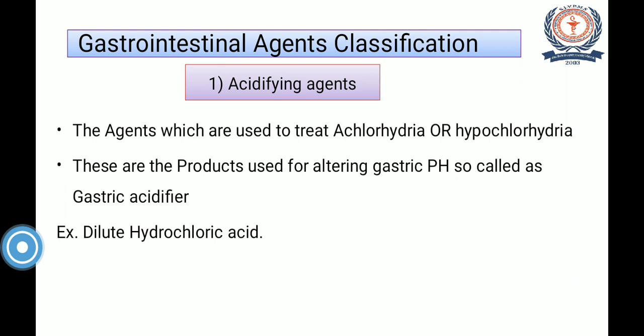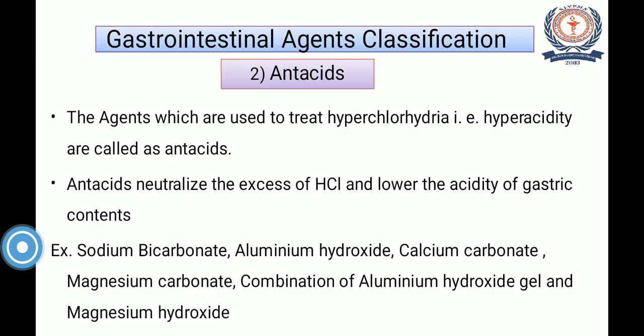Because of less secretion of hydrochloric acid in the stomach, there are chances of change in pH. So some agents are used to alter the gastric pH, and that is why acidifying agents are also called gastric acidifiers. Example, dilute hydrochloric acid.